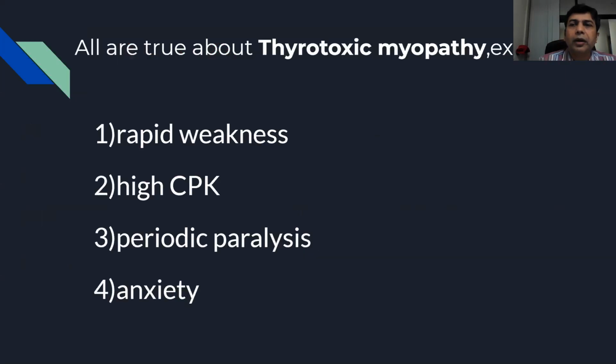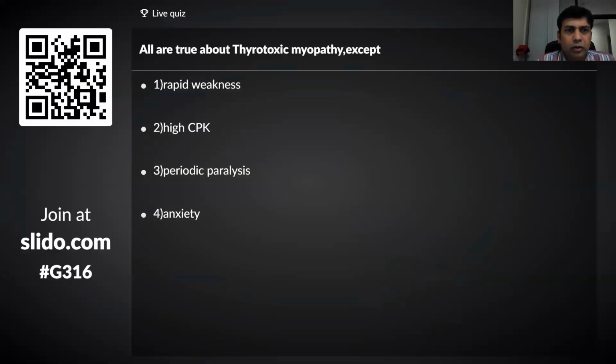Okay. So one, endocrine myopathy. All are true about thyrotoxic myopathy except: they have rapid weakness, they can have high CKs, they are associated with periodic paralysis, and of course they have anxiety and tremors. So all are true about thyrotoxic myopathy except one. Pick up the wrong answer here about thyrotoxic myopathy.